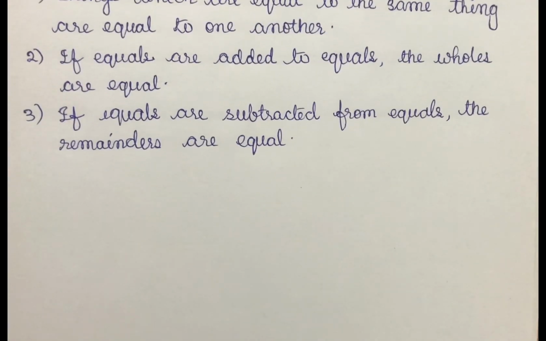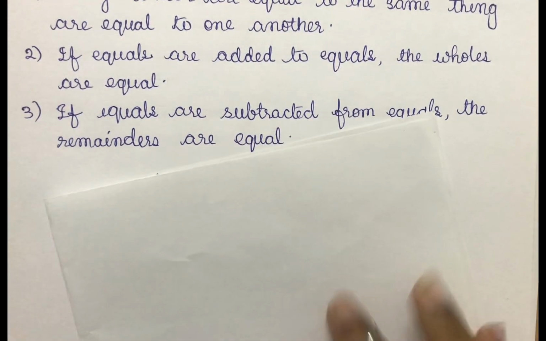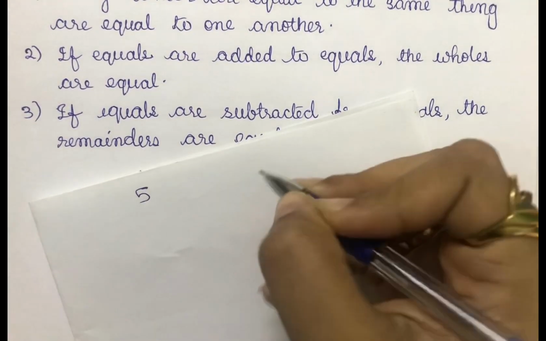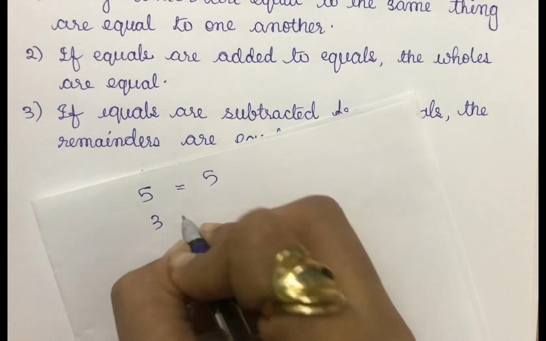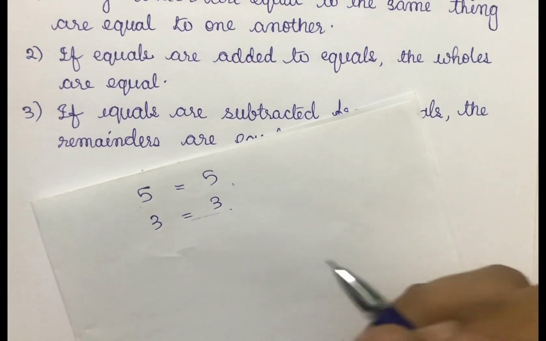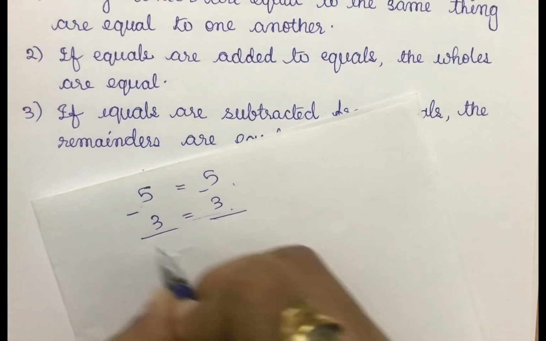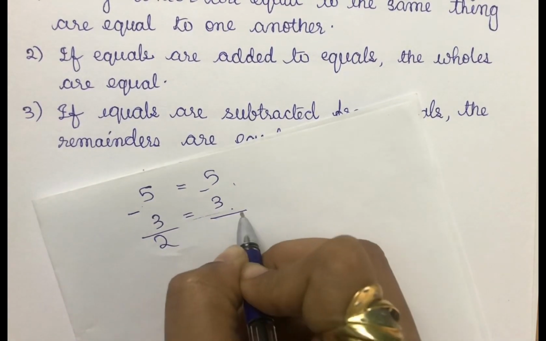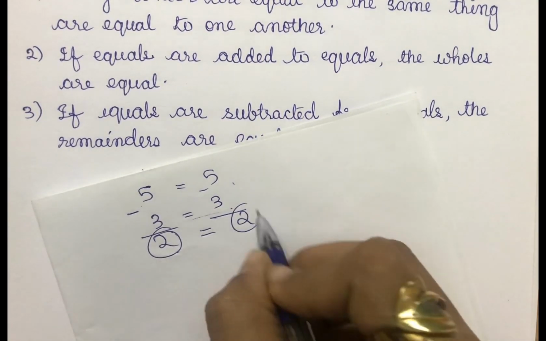The next axiom is: if equals are subtracted from equals, the remainders are equal. We'll take the same numbers: 5 and 5 are equal, and 3 and 3 are equal. So equals are subtracted from equals. 5 minus 3 is 2, and 5 minus 3 is 2. So the remainders will be equal.